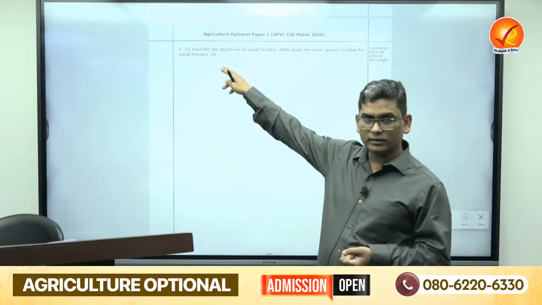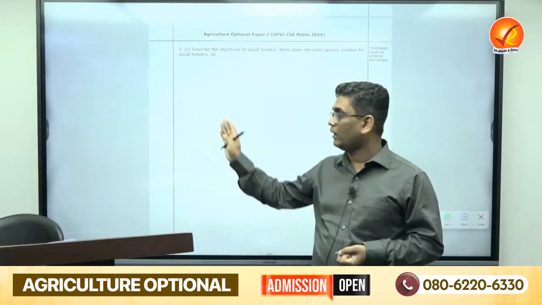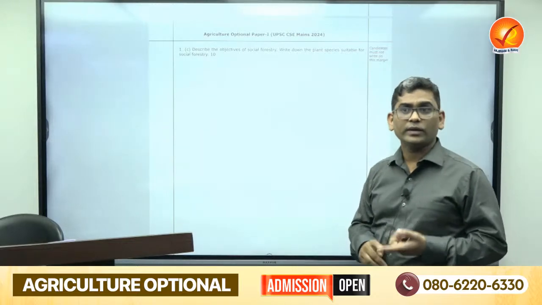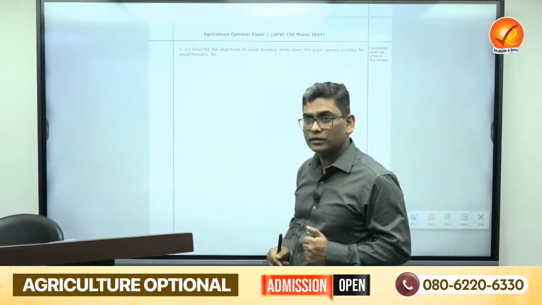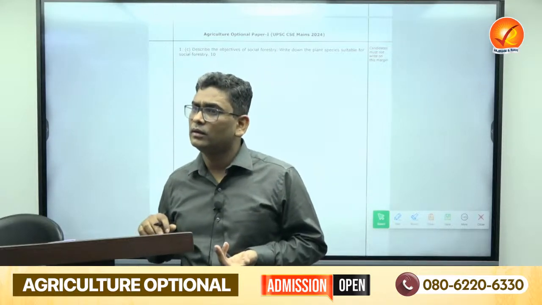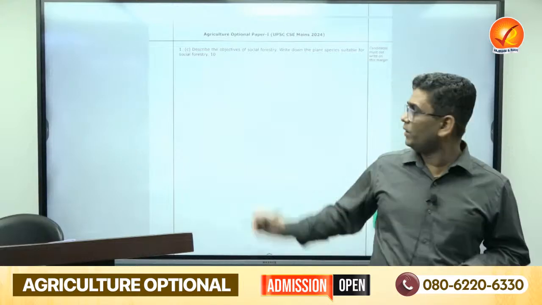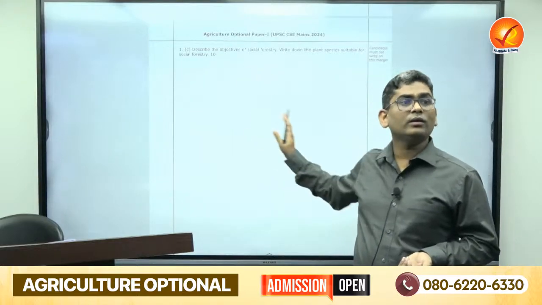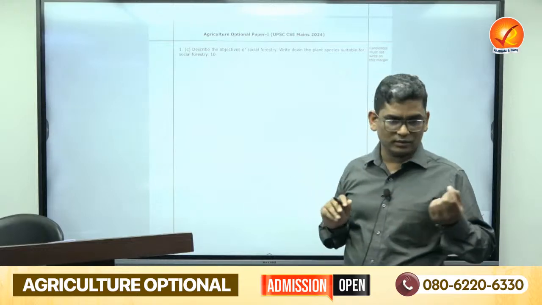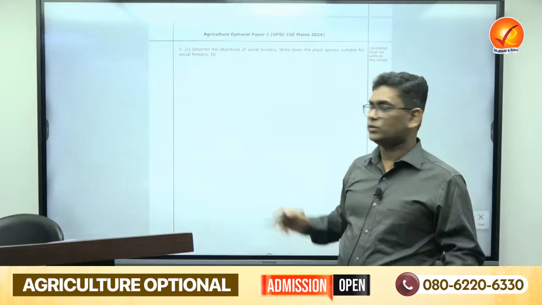If you are categorizing the plants into 5 different categories and giving 1 or 2 examples each, these are the plant species. Like plants for medicinal purpose, can you give me an example? Yes, Sirish. Plants for medicinal purpose, any other example? Neem, Azadirachta indica, right? That is the plant. You just have to categorize them and then give the example.